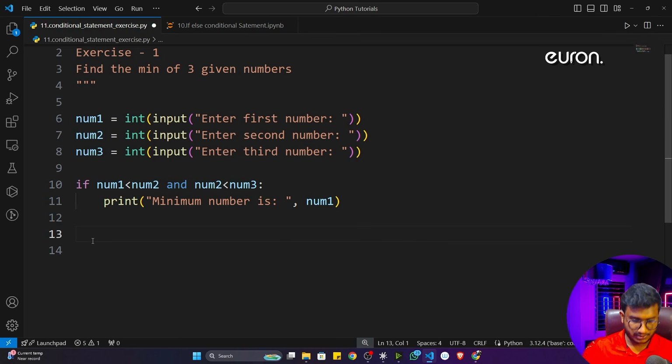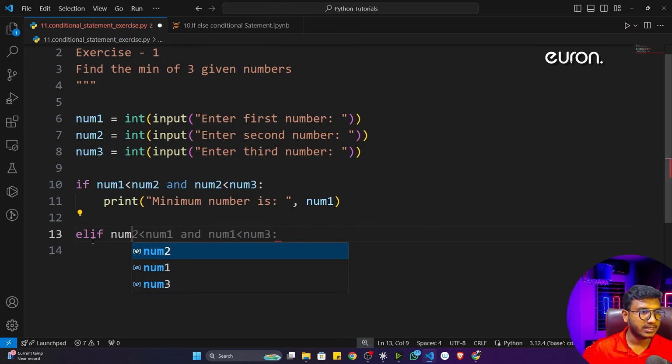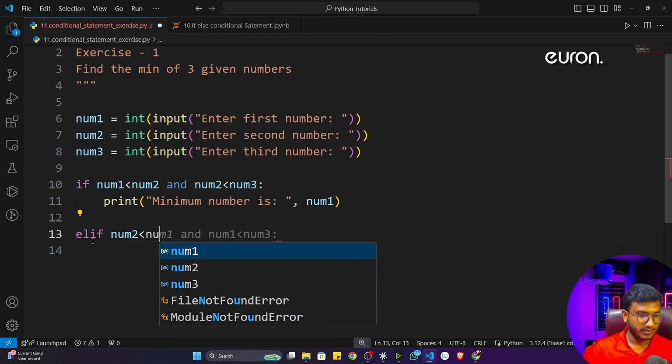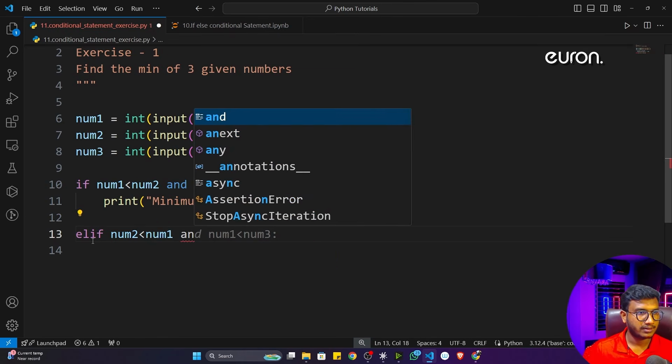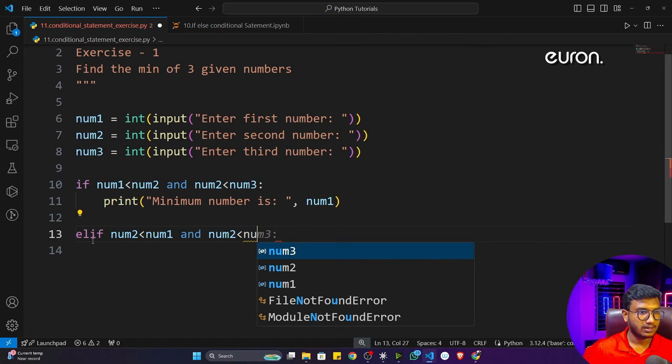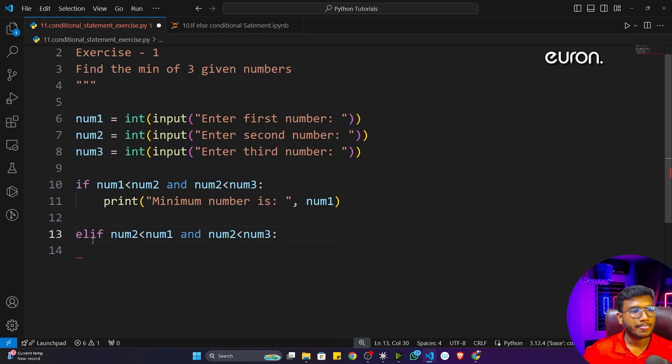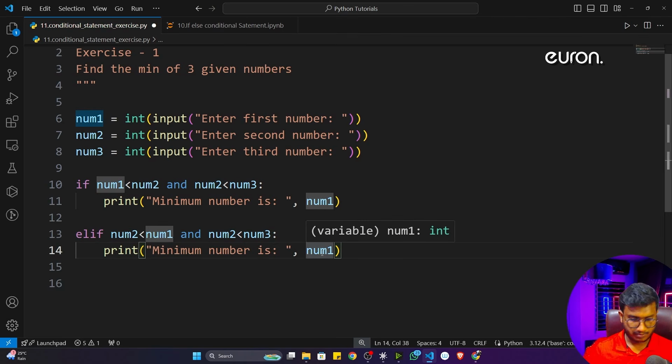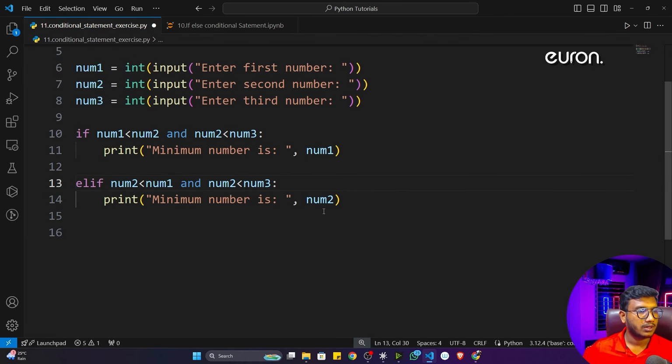Now let's try to give another condition. So here you can use an elif condition. Just simply check num2 is less than number 1 and number 2 is less than number 3. So if it is, your minimum number would be number 2. Minimum number will be number 2.